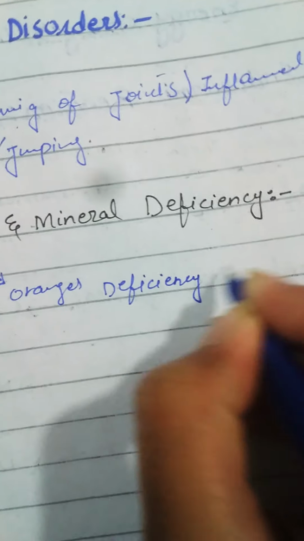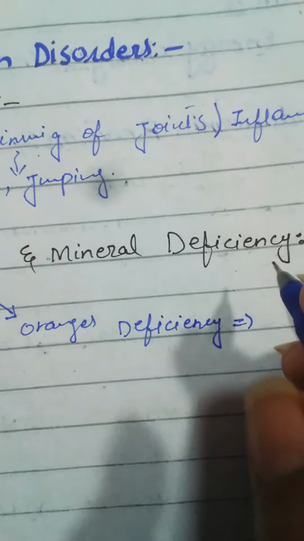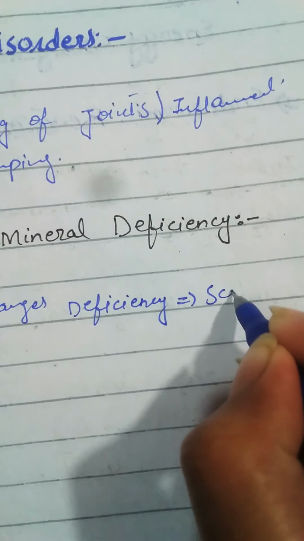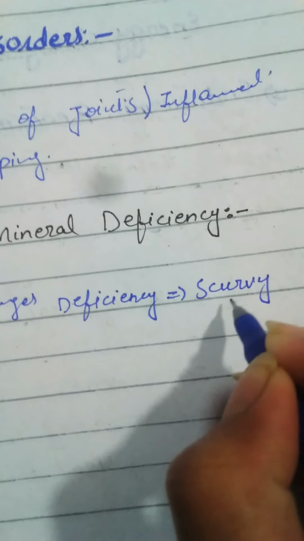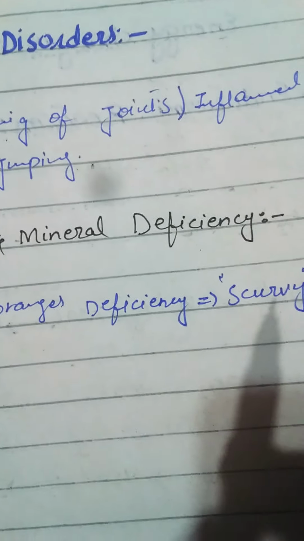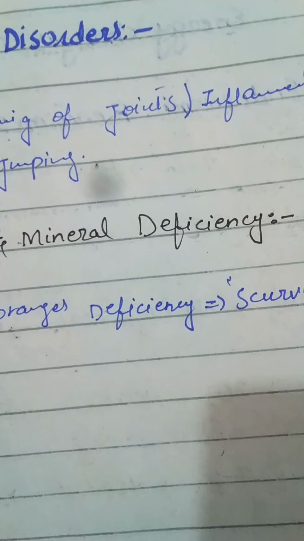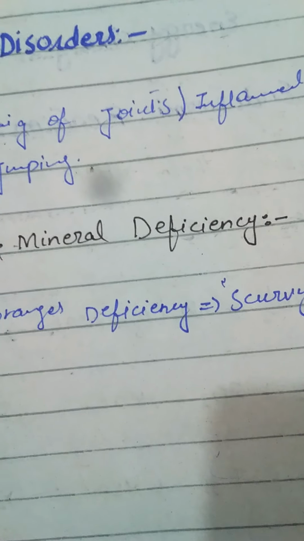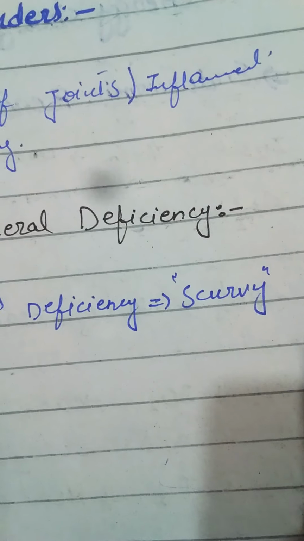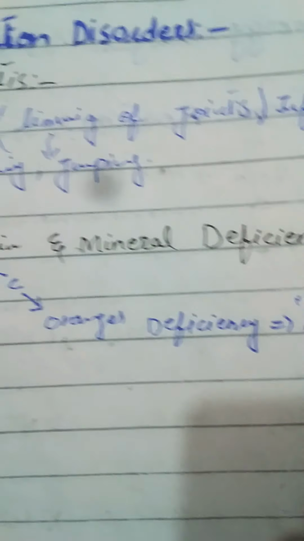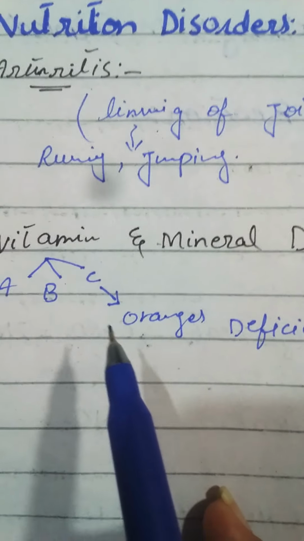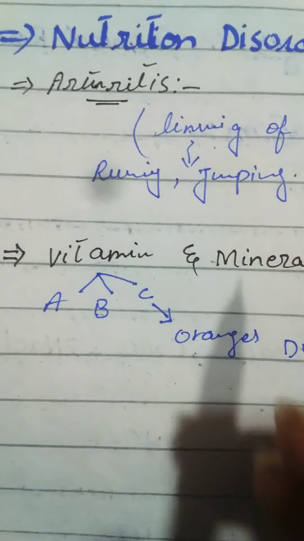There is a disease called scurvy. What happens in the disease? In scurvy, we get bleeding gums, lost teeth, weakness, and eventually it may cause death. So scurvy is a disease caused by the deficiency of vitamin C.